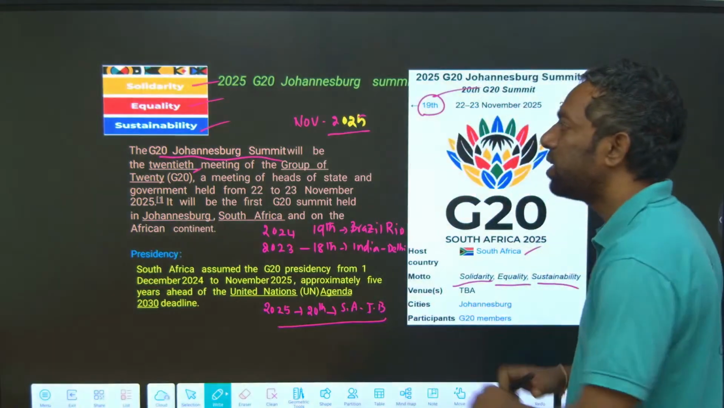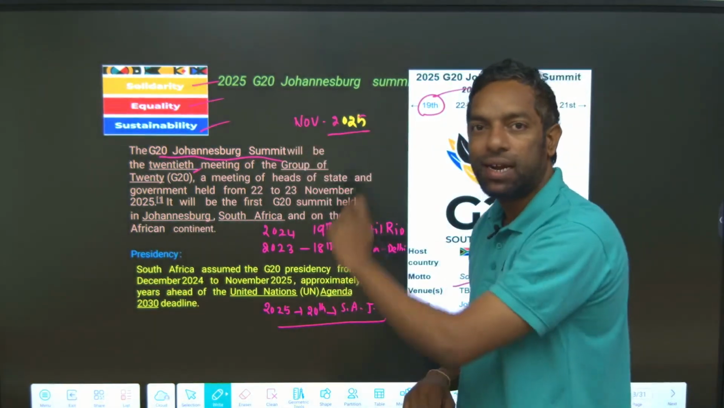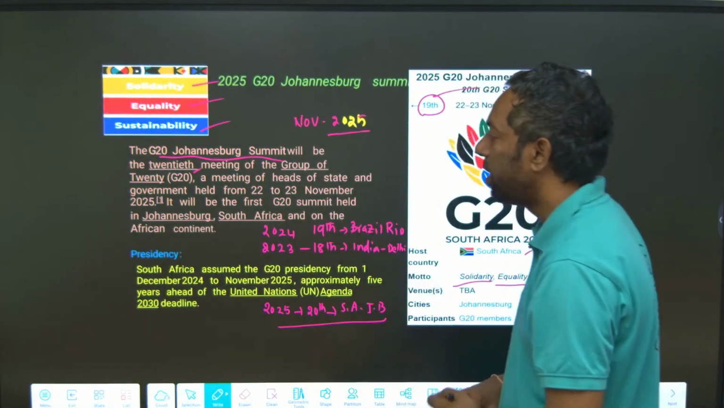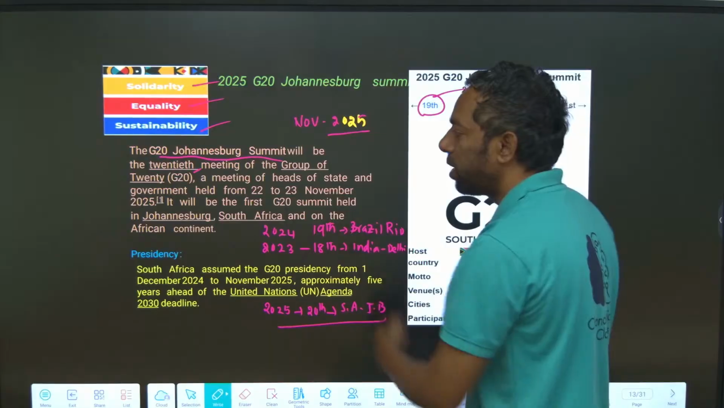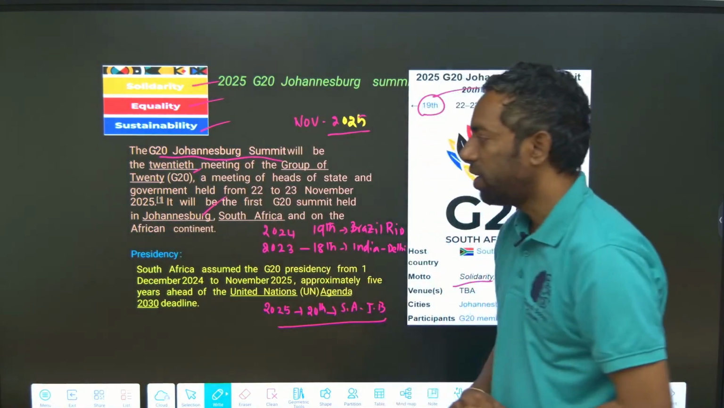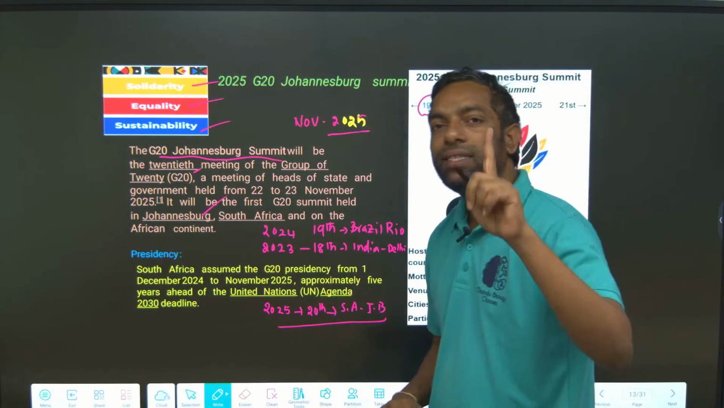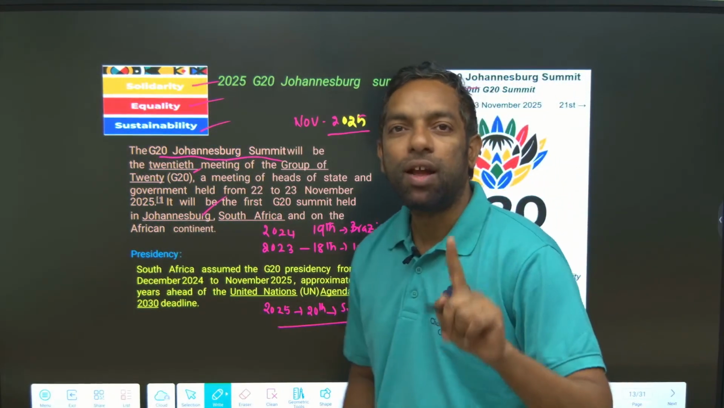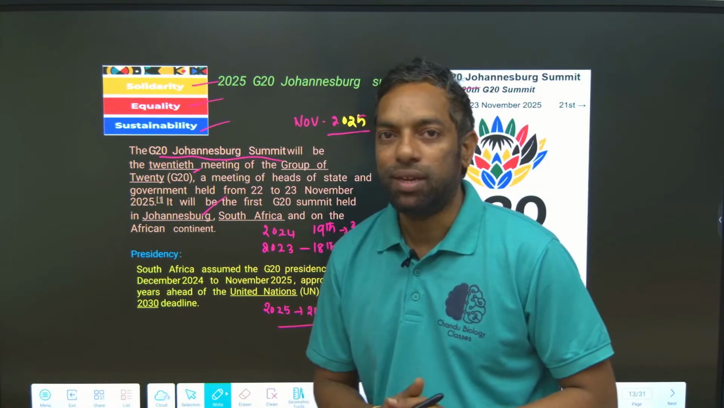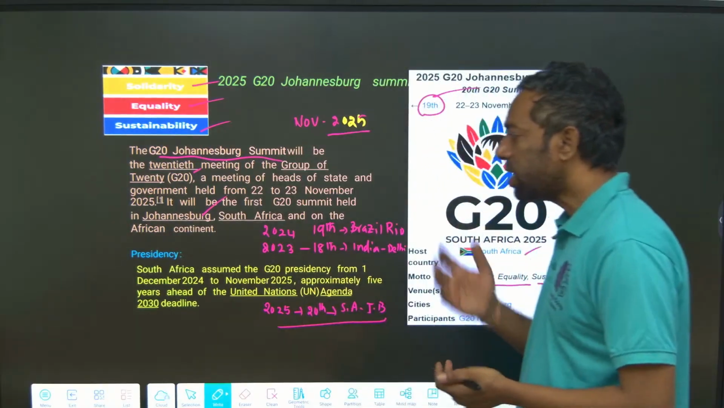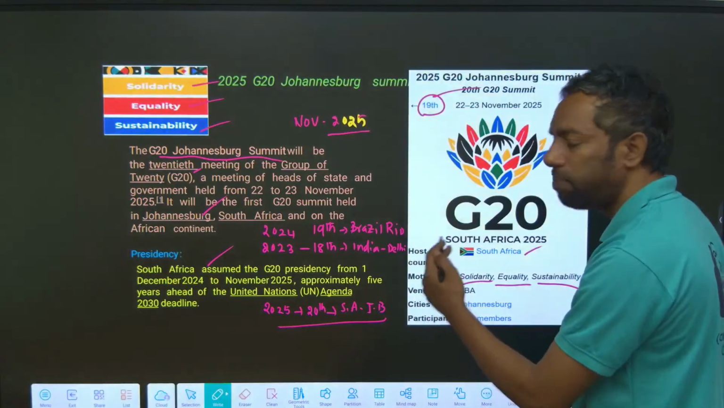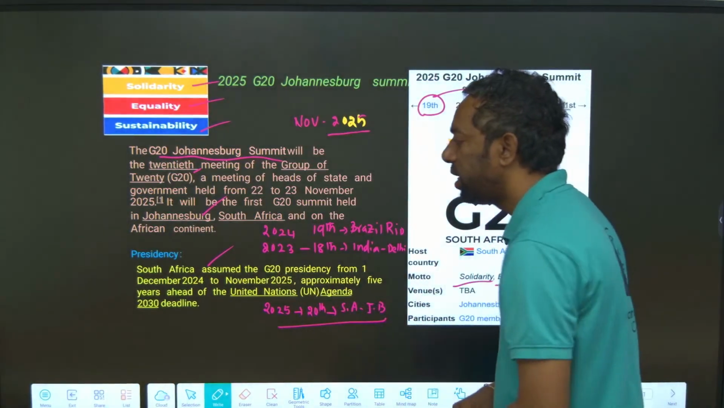The theme is solidarity, equality and sustainability. The 20th meeting of heads of state and government will be held in the coming November, and it will be the first summit held in Johannesburg, South Africa, on the African continent. This is also most important. They will give priority to South-South cooperation. South Africa assumed the G20 presidency from December 2024.